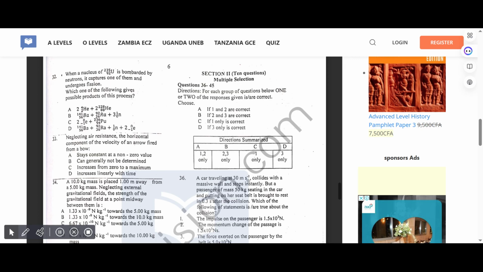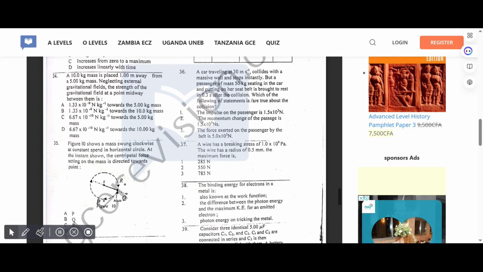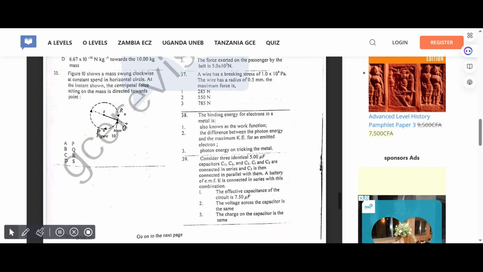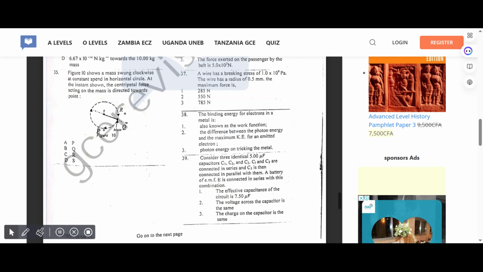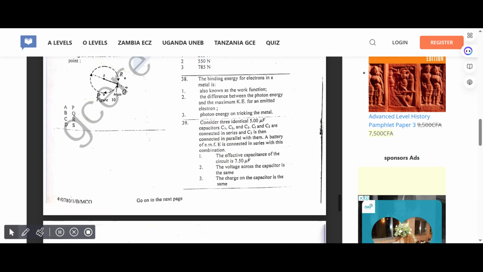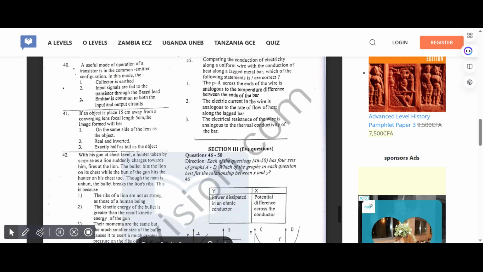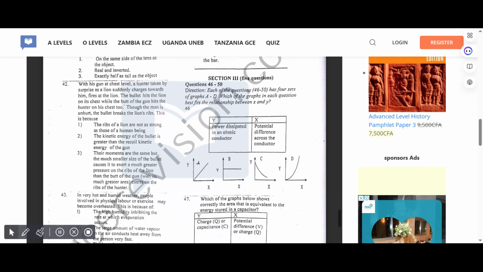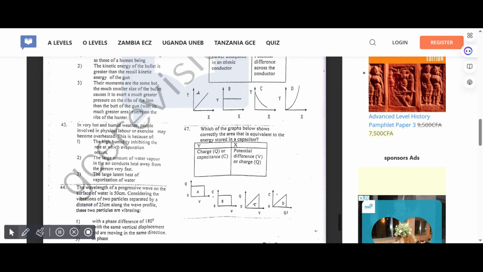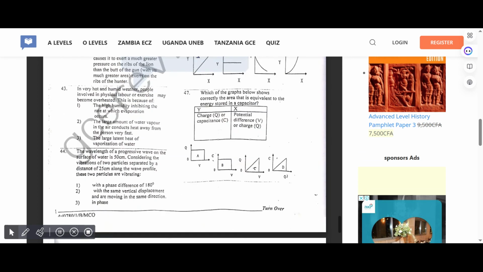is B. For 37, the correct answer is D. For 38, the correct answer is A. For 39, the correct answer is C. For 40, the correct answer is B. For 41, the correct answer is B. For 42, the correct answer is B. For 43, the correct answer is C. For 44, the correct answer is C.